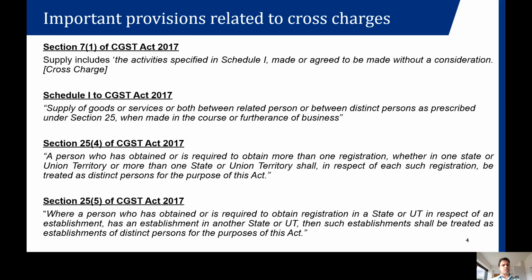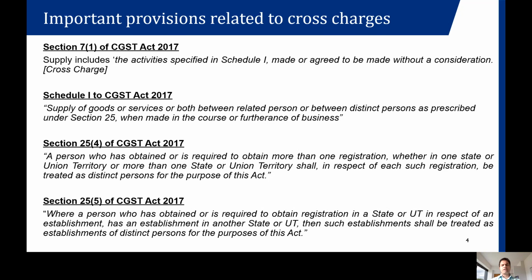Again, there is a discussion on this distinct person in section 25. We know that section 25 has provisions with respect to registration under GST law. There are two subsections relevant for understanding the concept of distinct person, section 25(4) and section 25(5).